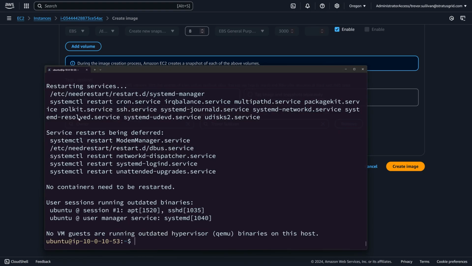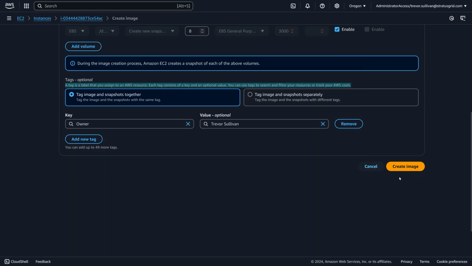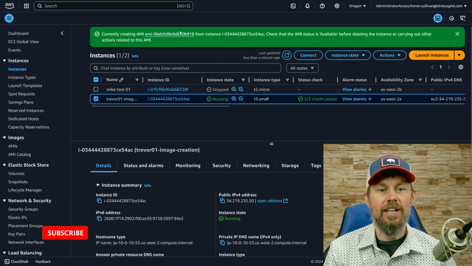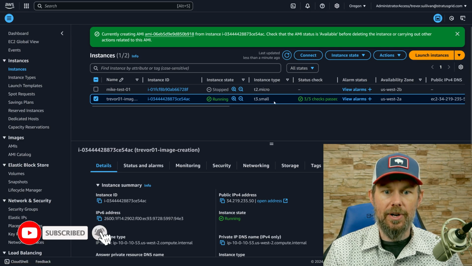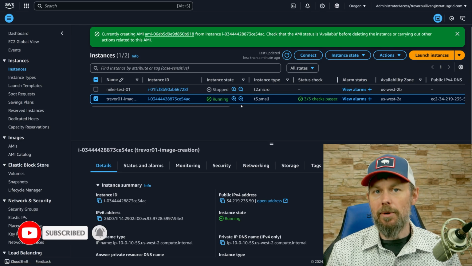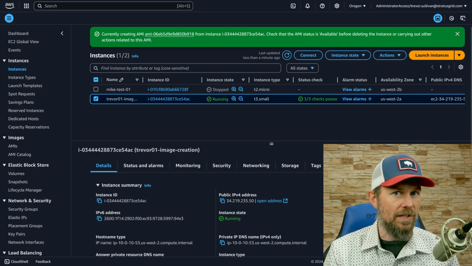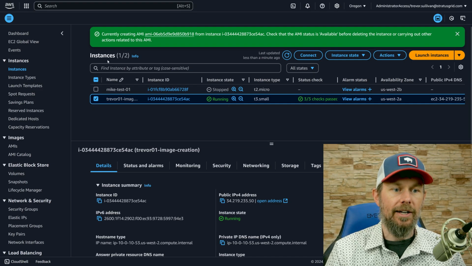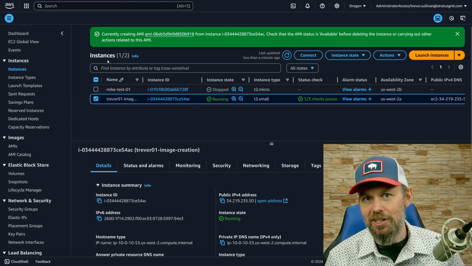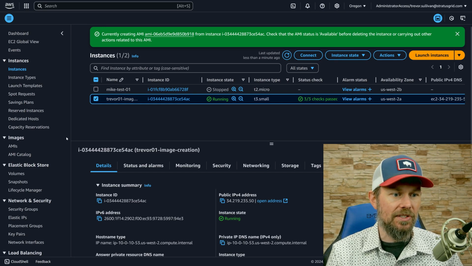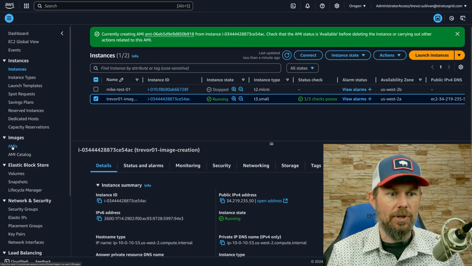All right, so we're back in kind of a stable state right here. I don't need that SSH session any longer, so we'll just click on Create Image. Now, the AWS platform here is automatically going to create a new AMI ID right away. The actual creation of the AMI may take a moment here. This is a pretty small instance because we're just using the default 8 GB volume. So it's not like a 500 GB volume or 10 terabyte volume or anything like that. So it doesn't have a lot of data. So hopefully it should act pretty quickly right here.